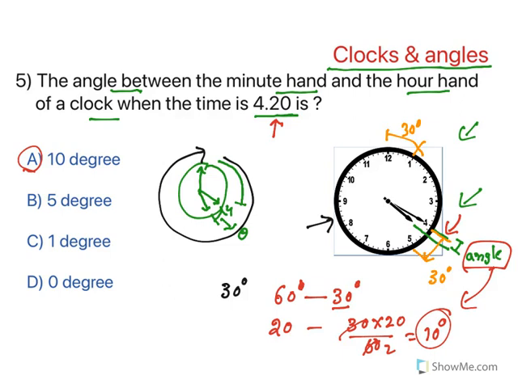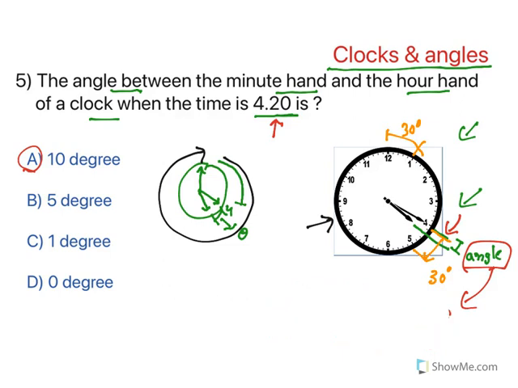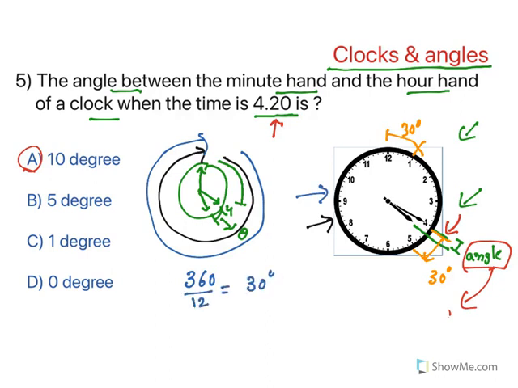Let me repeat this again. These are important kind of questions. You need to understand them properly. See, in order to move completely from 12 to 12, it is 360 degrees. Our watch is divided into 12 segments. So per hour, moving from 11 to 12, it will be covering 30 degrees. So in 60 minutes it will cover 30 degrees. In 20 minutes, the minute hand is at 20 minutes, but the hour hand is at exactly 4 only at the start. The short hand has moved some distance in these 20 minutes. So that is 30 degrees into 20 by 60, and that is 10 degrees.